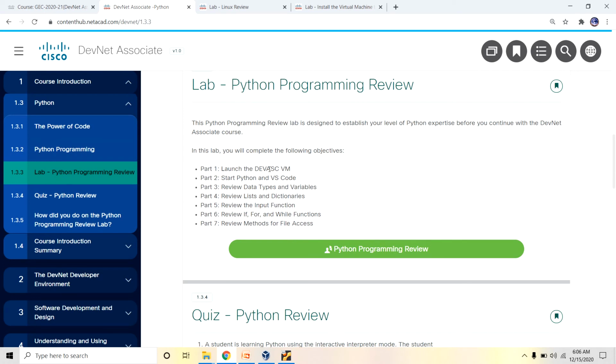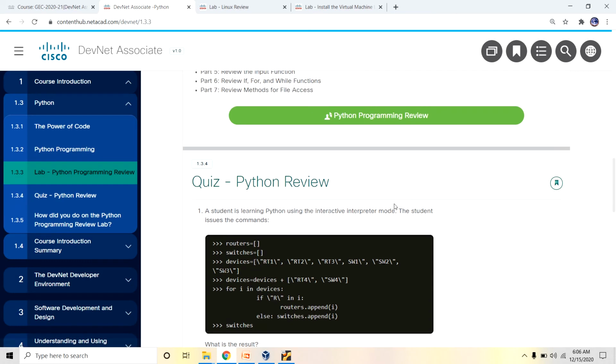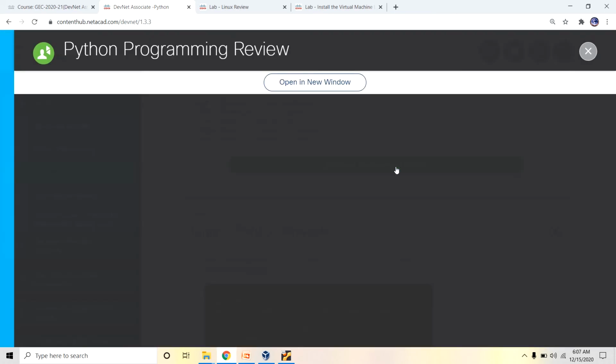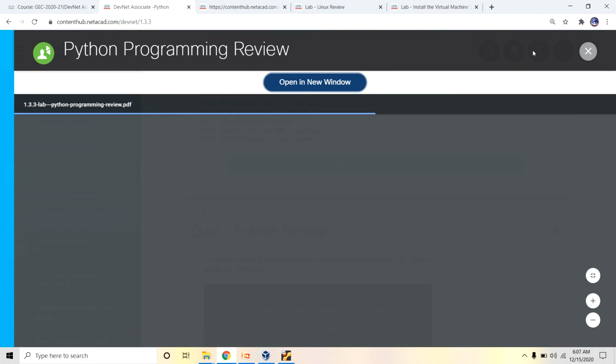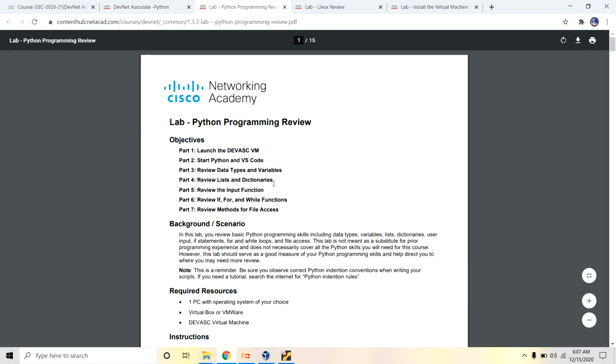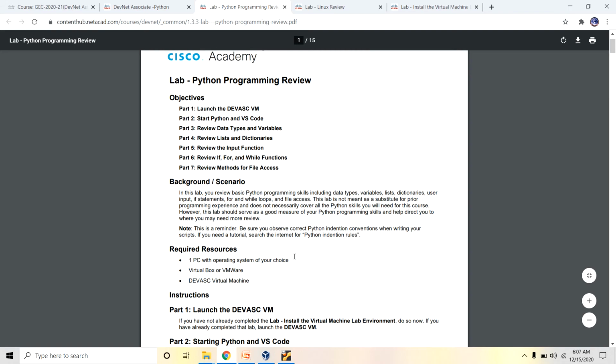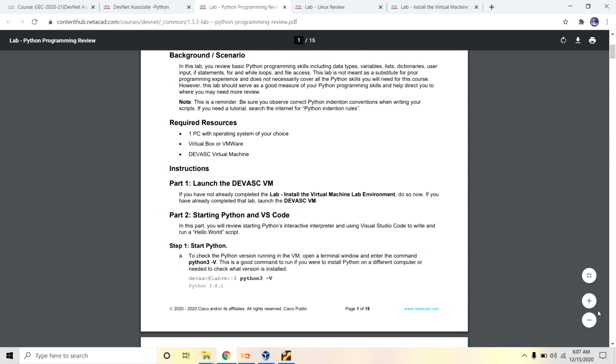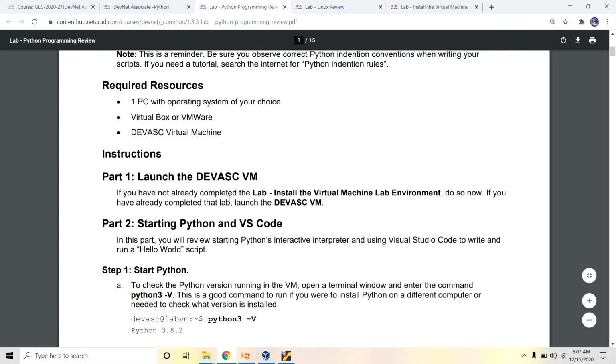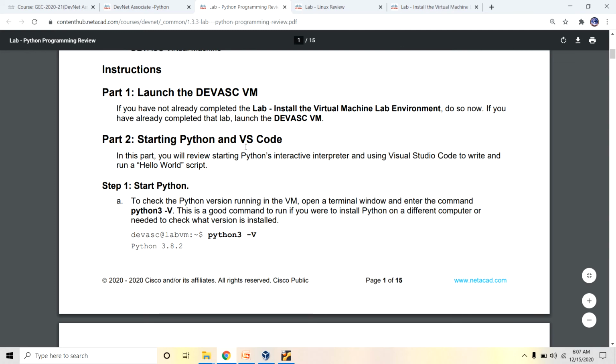In this lab, launch the device, start Python and VS Code, review the data types and variables, review lists and dictionaries, review the input functions, review if, for or while statements, and review methods for file access. Now you can see the Python programming overview. In part 1, you have already installed the virtual machine lab environment, starting Python and Visual Studio Code, where VS indicates Visual Studio Code.